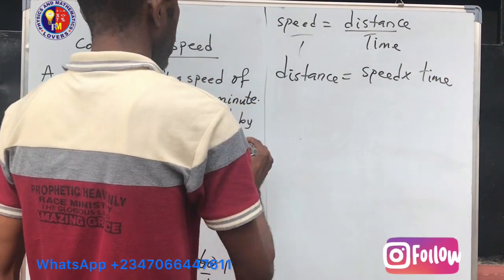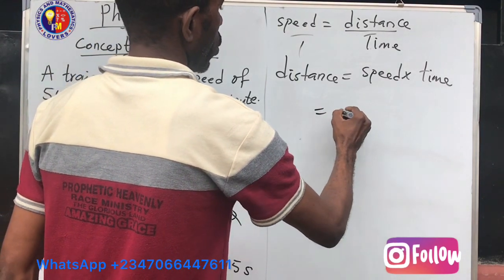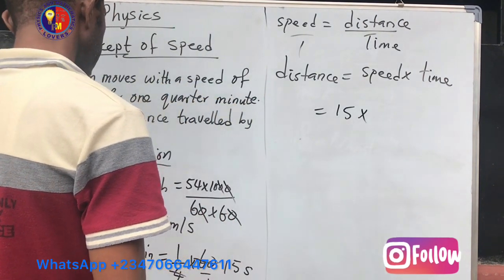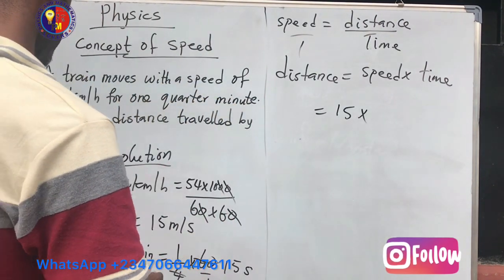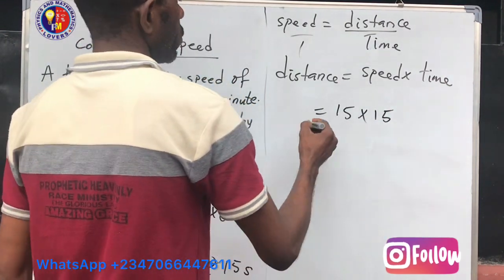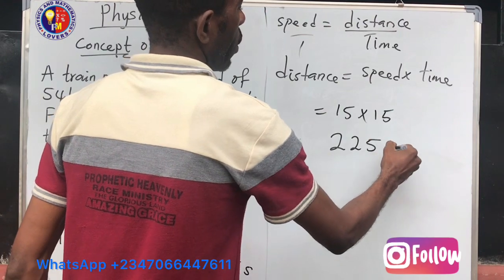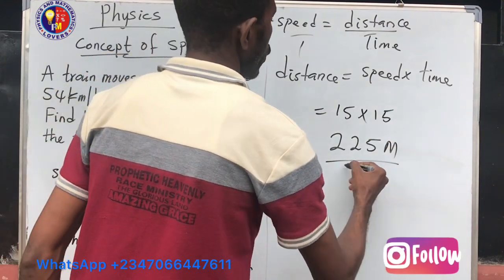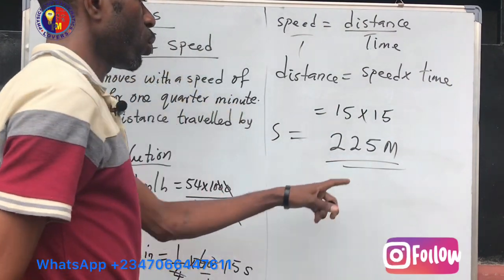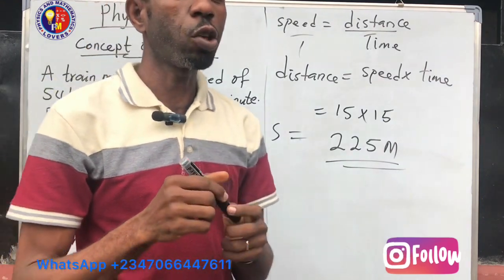So what is our speed? 15 meters per second. And what is our time? 15 seconds. 15 times 15 will give us 225 meters. So your distance S is equal to 225 meters.